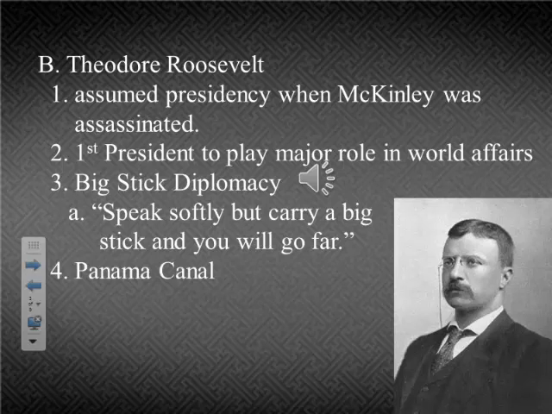Actions speak much louder than words, and he was very aggressive, and he took action, and he was involved in many things, and he significantly increased the power of not only the presidency, but the power of the United States of America. One of the things that Roosevelt did was kind of support the Panamanian Revolution in Colombia in order to get the United States the access and the ability to build the Panama Canal.